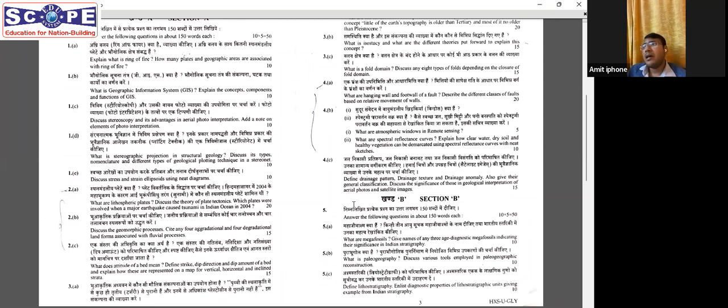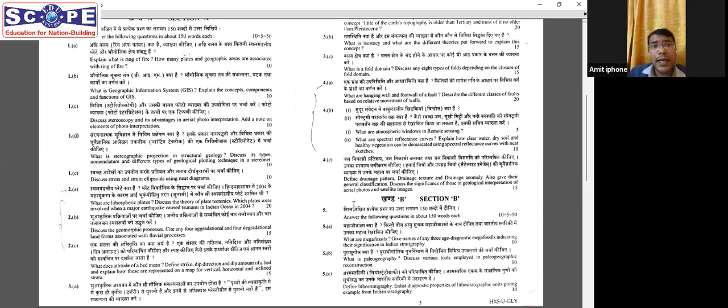Earlier, sometimes it used to happen, 2 or 3 years ago, that the questions in 2A, 2B, 2C would be from the same chapter. So you could even skip a chapter and hope, based on luck, that questions would not come from that chapter, and you could skip it because they are optional questions. But now you cannot do that. So it's compulsory to read each and every chapter with equal thoroughness.